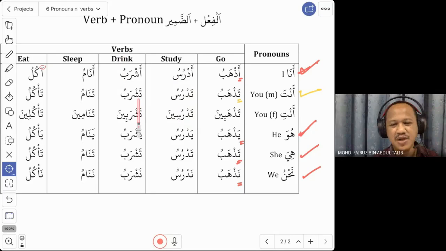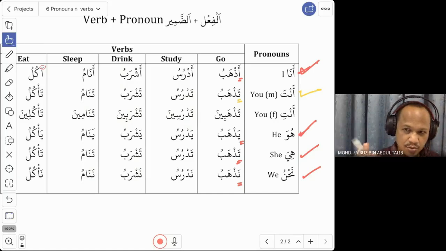Drink, tashrab. Just like she drinks, tashrab. So anta tashrab. What do you drink? Maza tashrab. Now, the next one, sleep. Tanamu, just like for she. Anta tanamu. For example, I ask you, when do you sleep?